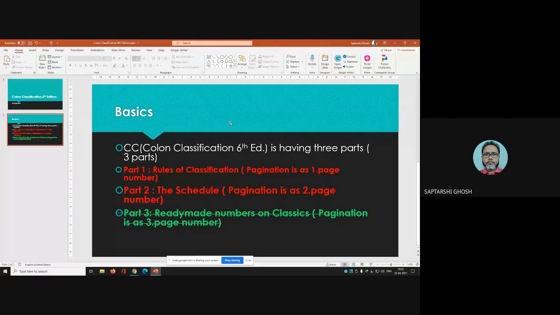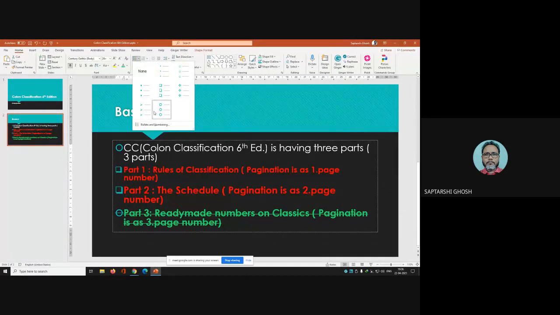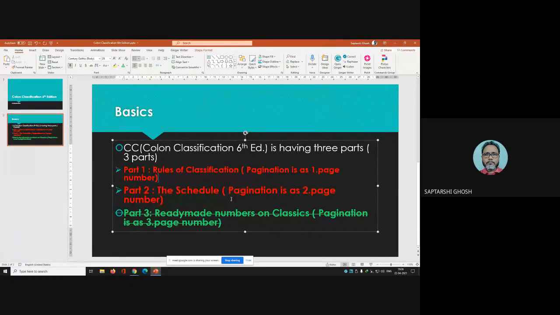Part 3 is only required for practicing libraries, which are using this classification scheme, colon classification. This is rather the ready-made number, so we do not require this one. We only require these two, part 1 and part 2. These two things are more than sufficient for us.